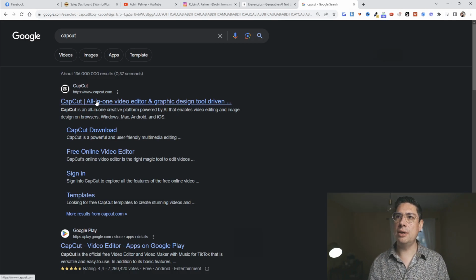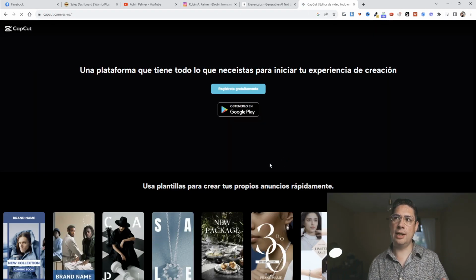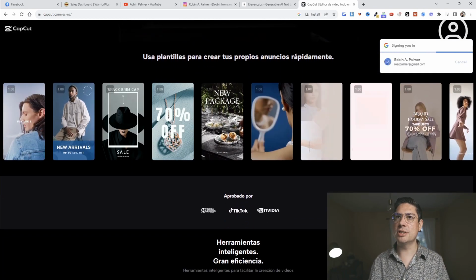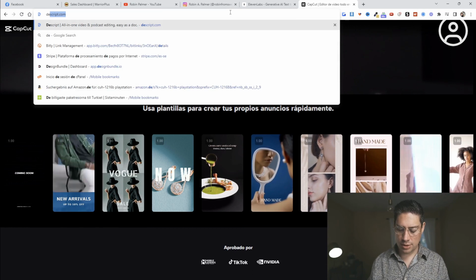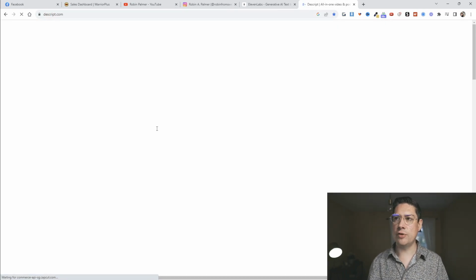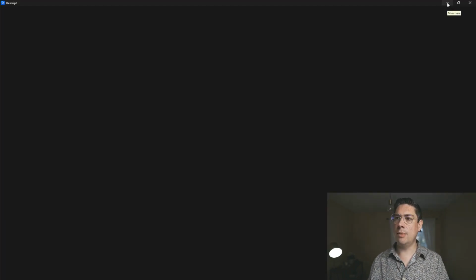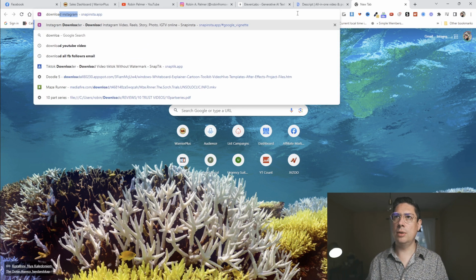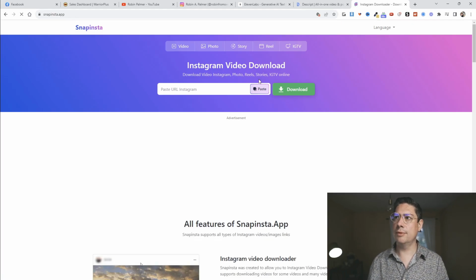So it's always going to be doing it yourself with different AI tools, right? Or semi-automated tools such as CapCut. You can also use Descript, which has a free trial. And essentially, if you want to model a video that's already working, let's say you want to model my video here, you just have to go to download Instagram video.